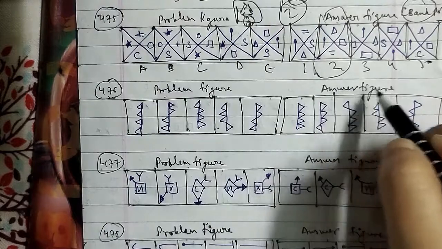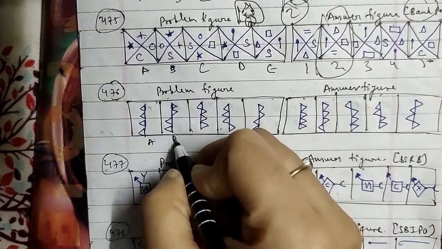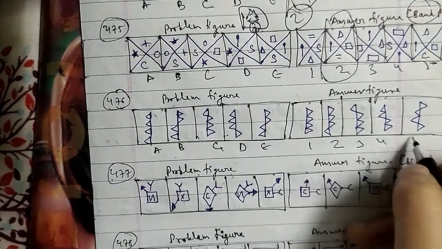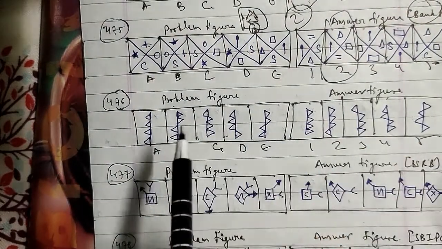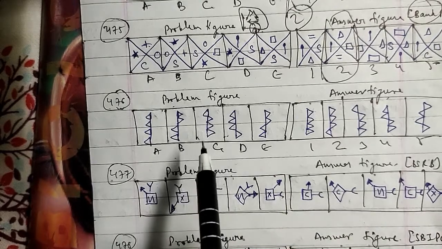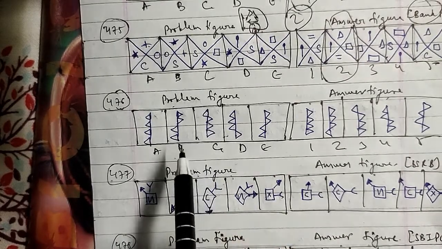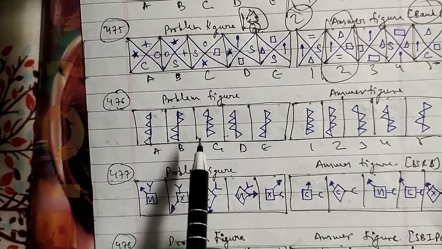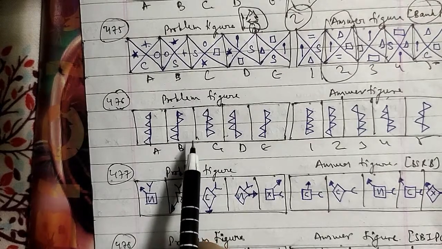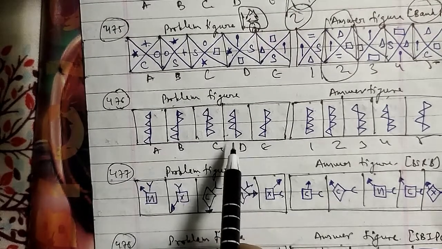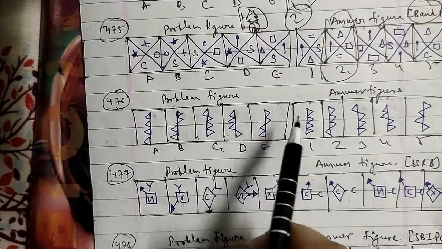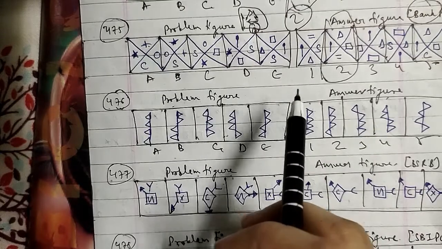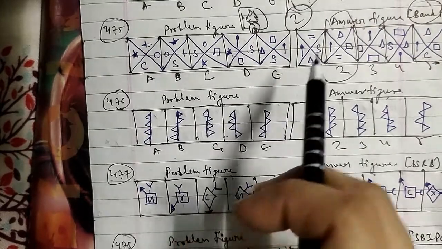These were the problem figures, and these were the answer figures, named A, B, C, D and E, which are 1, 2, 3, 4 and 5 respectively here. In each of these, the inner symbols repeat in every third step, and the triangles get laterally inverted in subsequent steps, in the first, second, third and fourth steps.